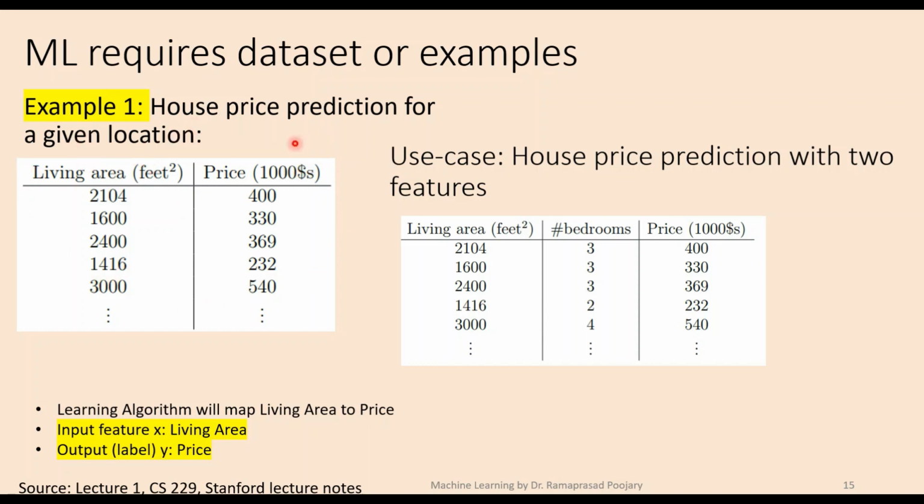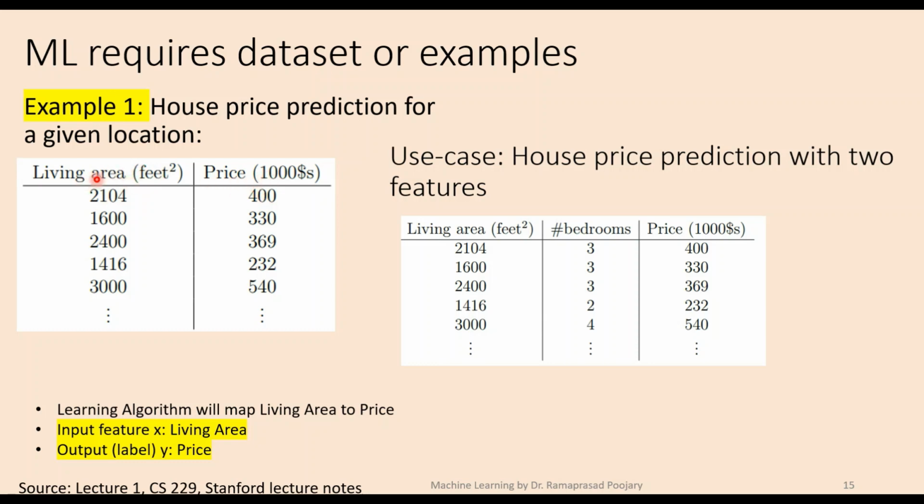If you look at this, for house price prediction, at least one feature or one input is required. That is the area of the house. As you can see, the area of the house and price are related to each other. So area is the input, price is the output. But normally in a data set, we say this is the feature, and this will be the output variable.